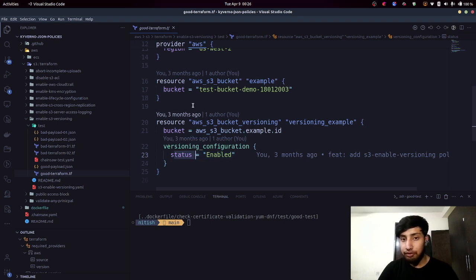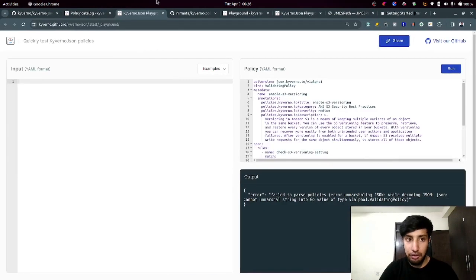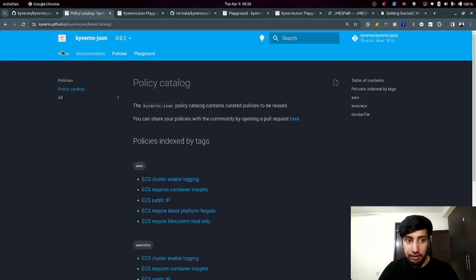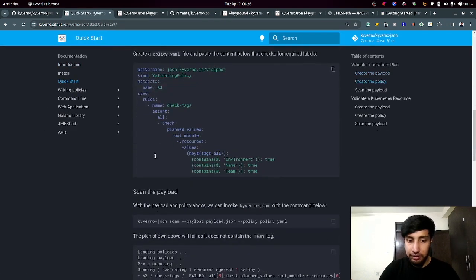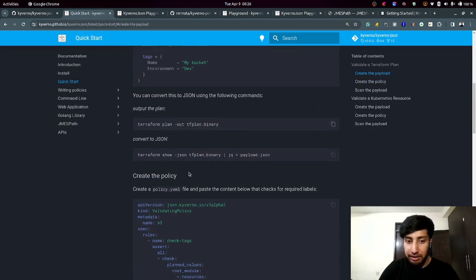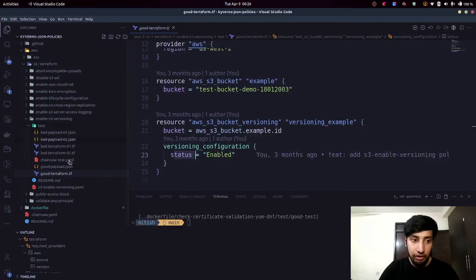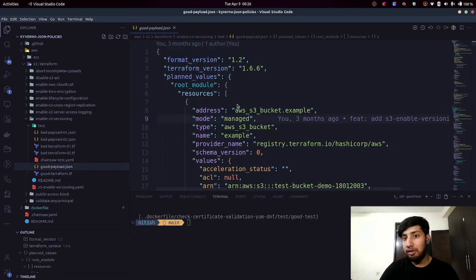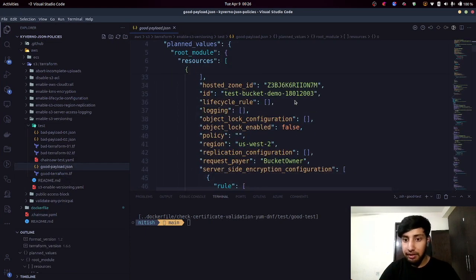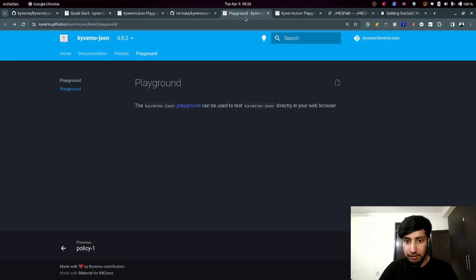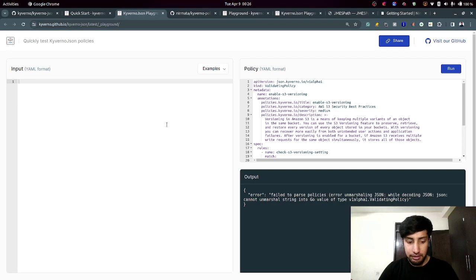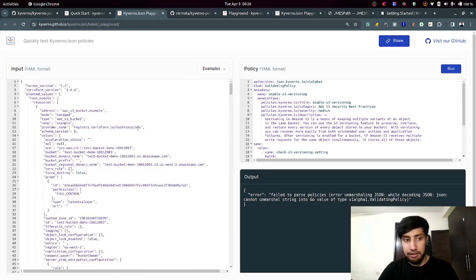With the help of the Terraform show command, once you have built the binary, how can you build the binary? As mentioned here, we have a Terraform file now. You can build the binary. I'll just show you. You can have Terraform, build the binary, and then get a payload. Similarly, we have a payload called the good payload. Good payload means it's the good practice that you should follow. I'm going to copy this and paste it here. Cool. This is a payload and this is a policy.